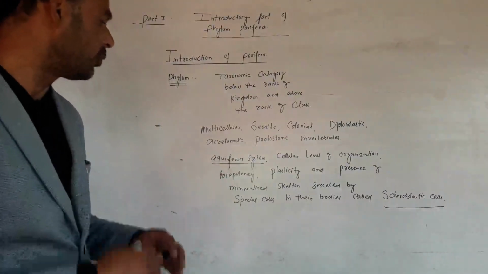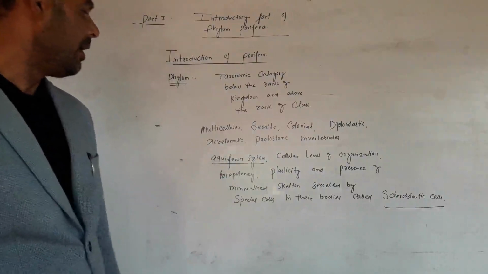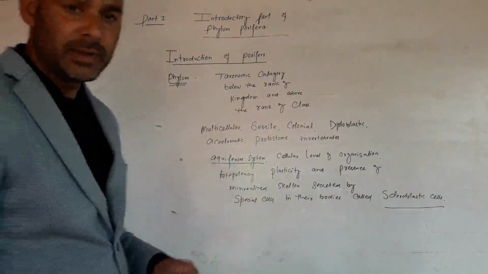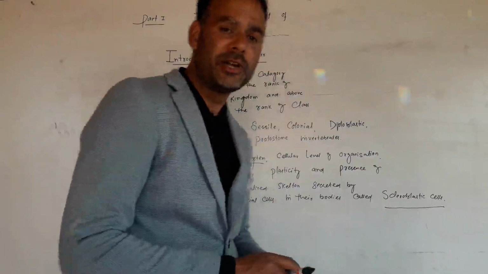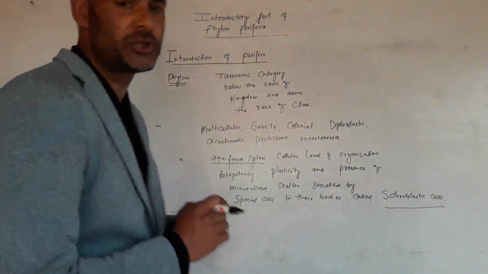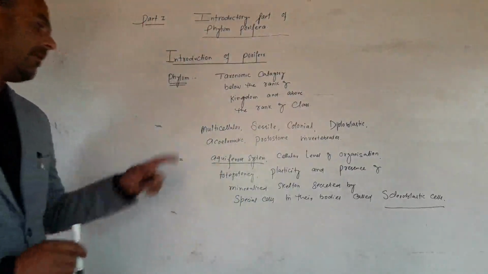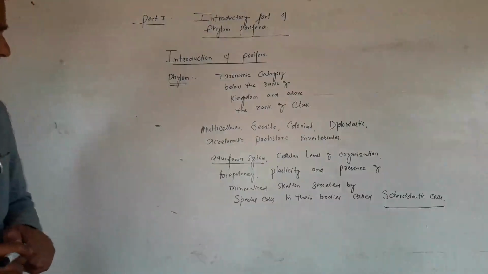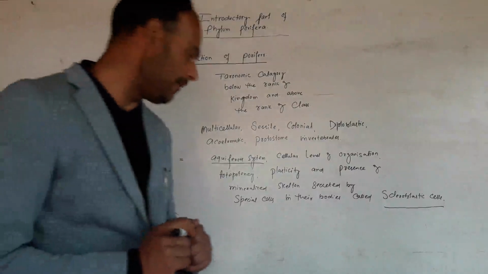Their cells show totipotency. In the animal kingdom, once a cell becomes differentiated, it will not revert back and assume its totipotency. But in phylum Porifera, there is a cell called the archaeocyte.